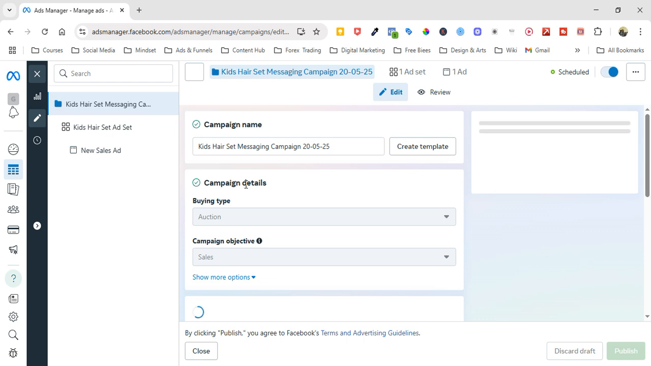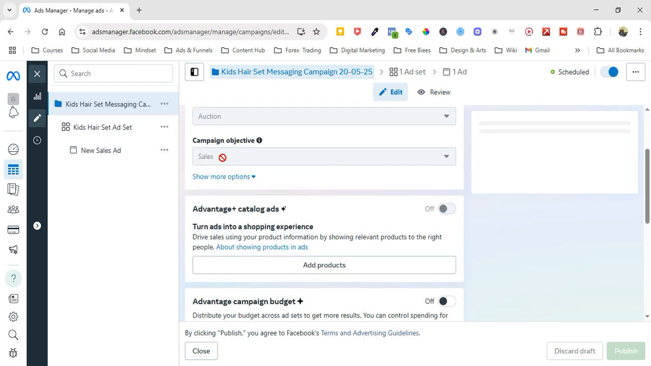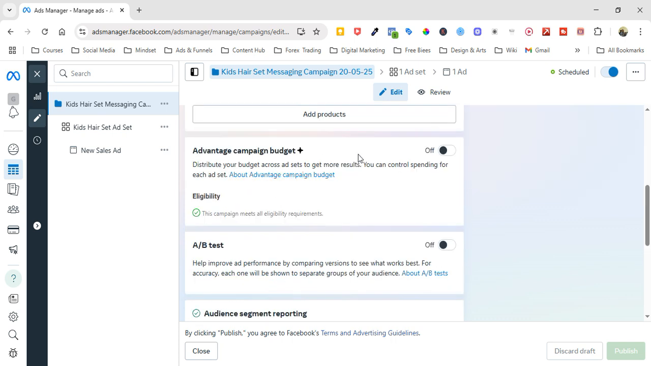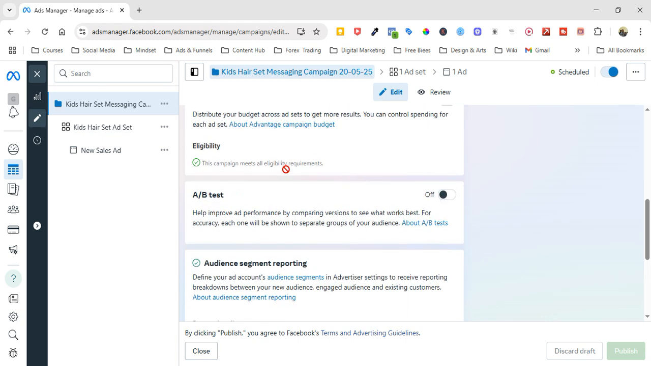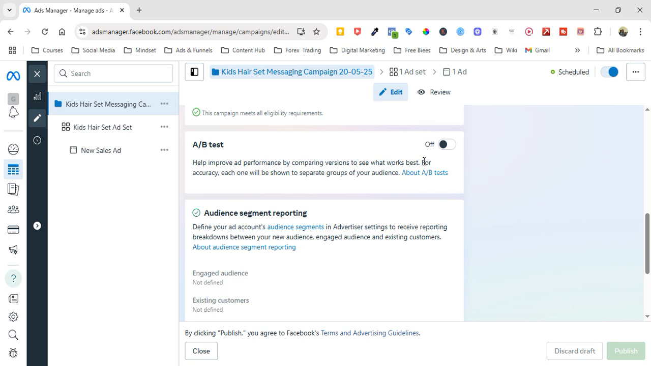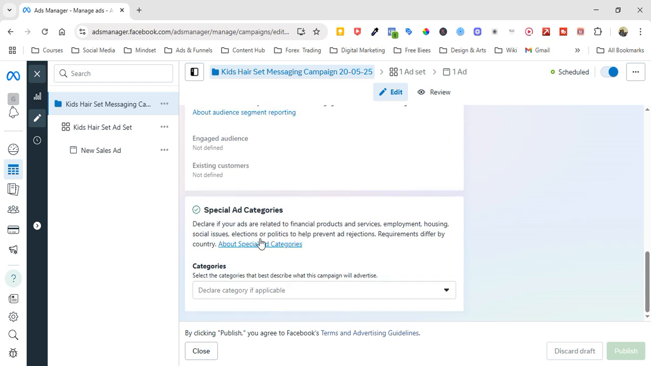So with the messaging sales campaign, we have sales, and then we don't have campaign budget optimization, which means they have done the ad budget optimization or asset budget optimization. So here's the campaign. You can see how it is set up. Nothing is turned on here, and no A/B testing, nothing over here, nothing over here as well. Now let's go to the asset level.